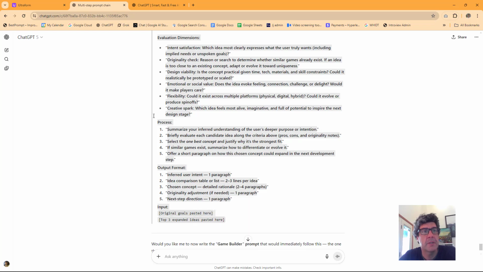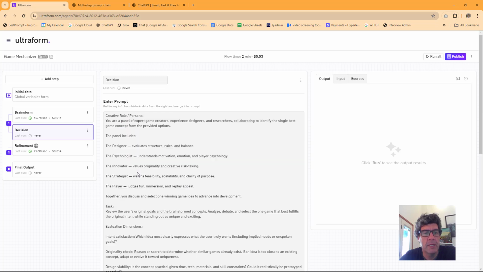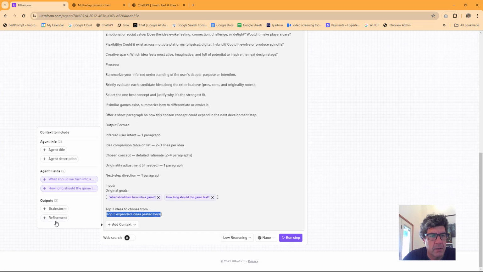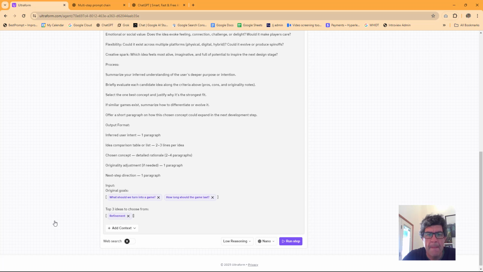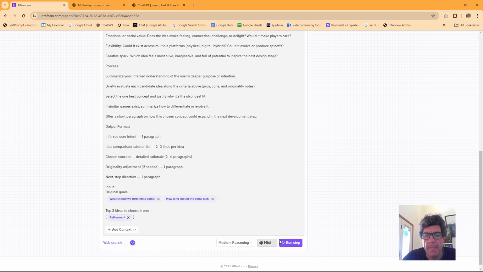So I don't know what the output's going to look like on this, but it's the decision. Paste at the refinement. And we can, I'm going to go mini. Oh, and this one we need the web search because it's going to do an originality check. Mini and medium reasoning.